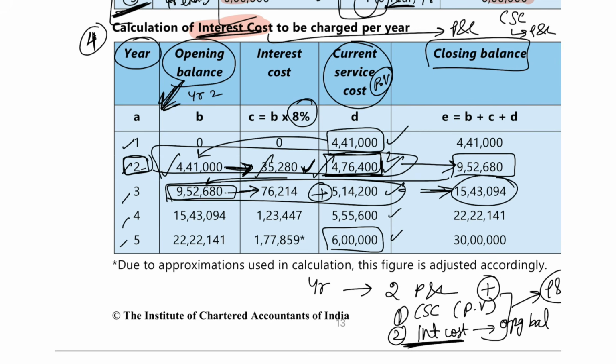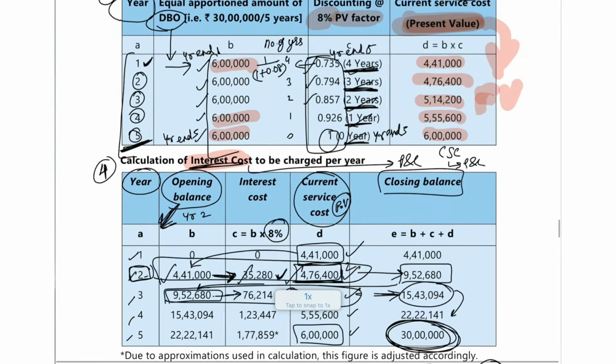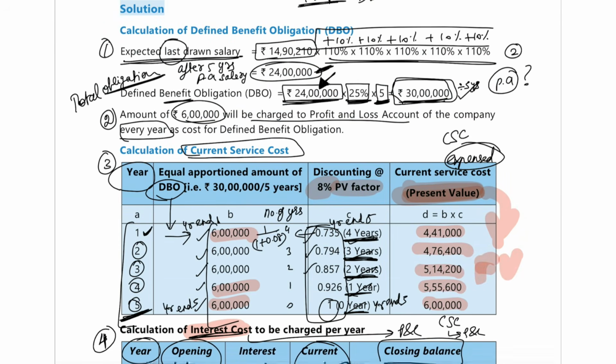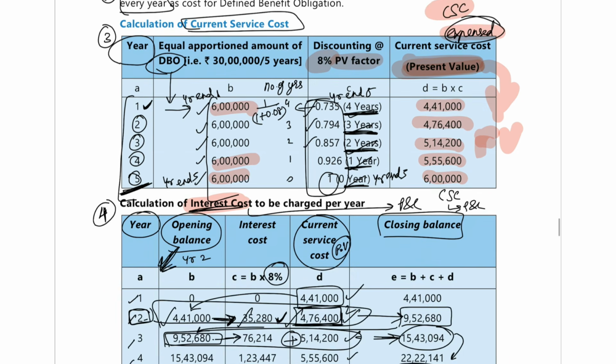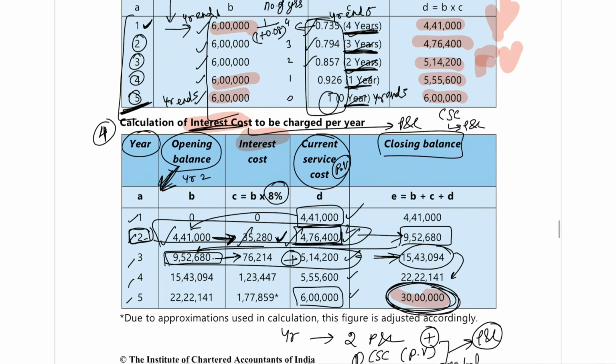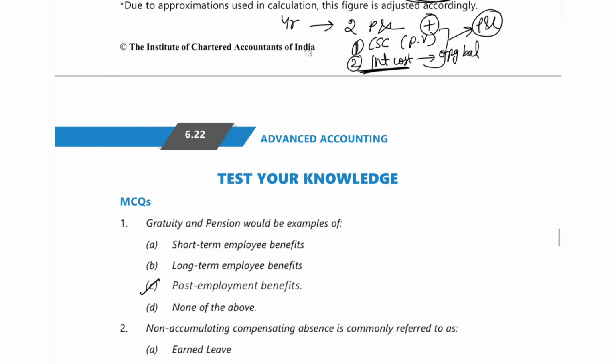So your closing balance of 1 year will be the opening balance of next year. If you keep on doing like that, at the end you are going to get 30,000, which was our total benefit. See here, which was our total benefit. So if you keep on adding your current service cost and interest cost, you will arrive at your closing balance of 30,000 at year end 5. Okay, so I hope you understood this.